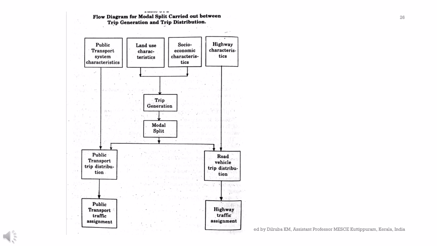Following mode split, we have the trip distribution stage. This step takes the total number of public transportation trips and road vehicle trips associated with each zone and then distributes these trips between specific origin destination pairs based on factors like travel time and attractiveness of destination. Finally, the output of trip distribution leads to traffic assignment. This is where we allocate distributed trips onto specific links of the transportation network to estimate the traffic volume and understand network performance.